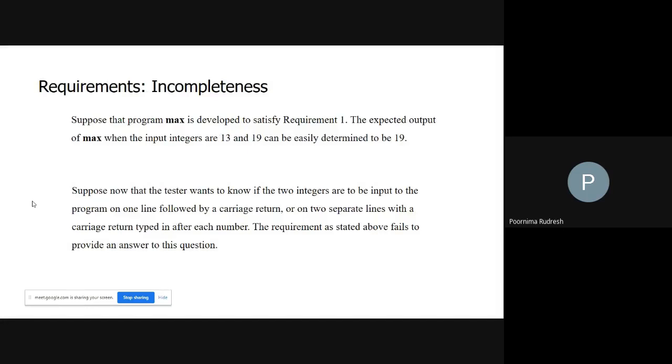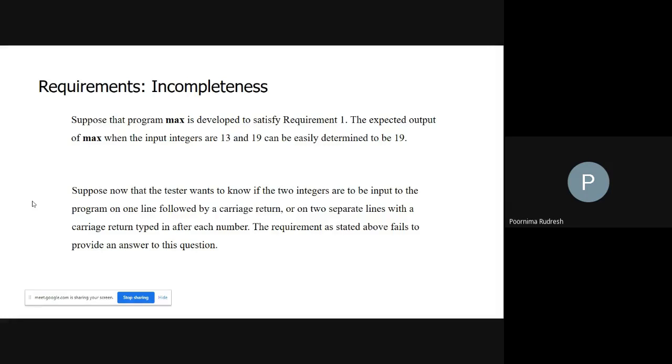For the incomplete requirement, here they have considered the same example, requirement 1. Suppose the program Max is developed to satisfy requirement 1. The expected output of Max when the input numbers are 13 and 19 is obviously the maximum number, 19. Suppose instead of giving the two numbers separated by a space, I enter them on two different lines, then the requirement changes.